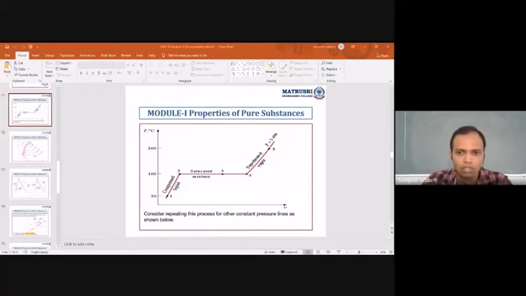And from 4 to 5 you have a superheated vapor, where after converting completely into vapor, you are still heating or raising the temperature. The temperature is not fixed here, only the pressure is fixed, continuing from 1 atmospheric here. Next, considering 2 atmospheric, or maybe 2 MPa, 5 MPa, later it reaches one particular point where there is no distinguishing change in phase, where it converts directly from liquid onto the vapor state. That is a point which we say is the critical point.